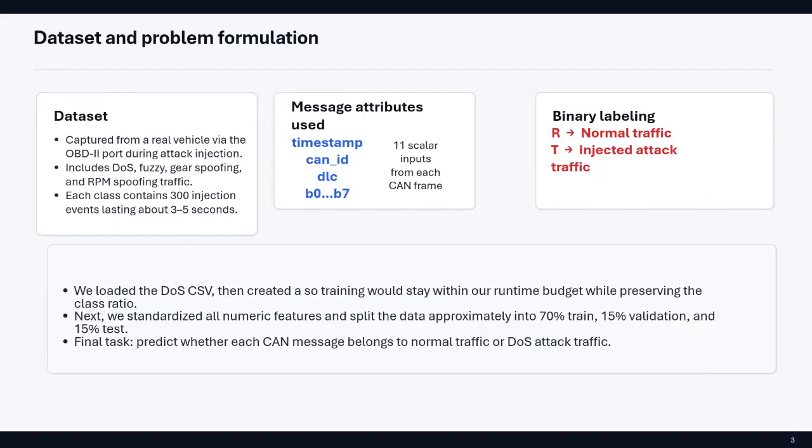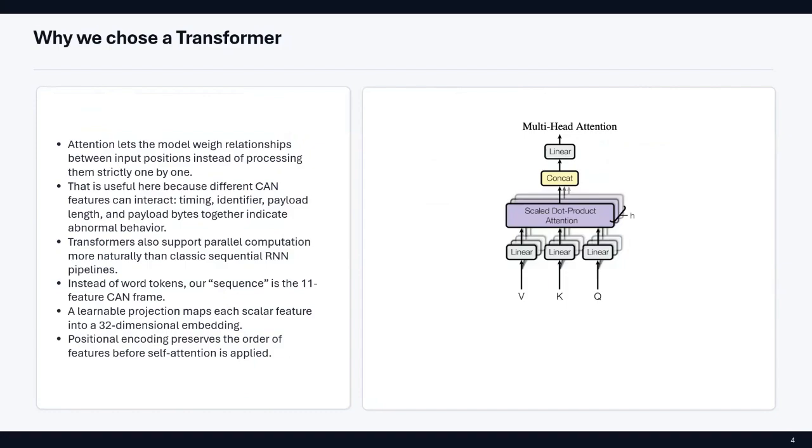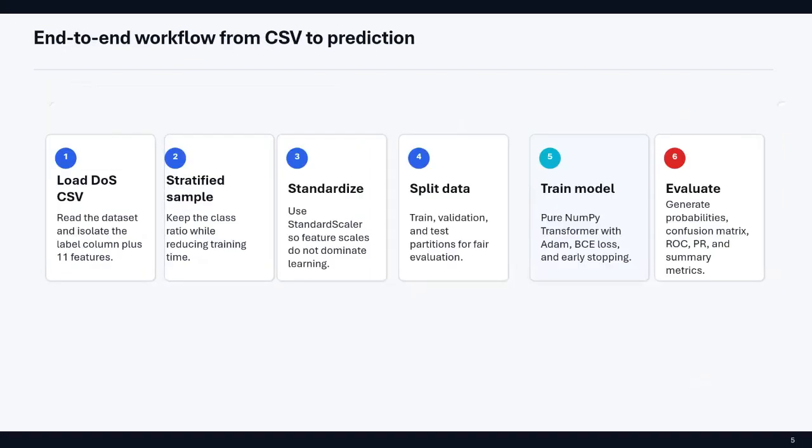We used a real world dataset called the vehicle CAN traffic. Each sample contains a timestamp, CAN ID, data length, and the payload bytes. We process this data by cleaning and standardizing it, splitting it into training, validation, and testing datasets, and converting it into a form suitable for the machine learning model to understand. Then we classify each message as normal traffic or attack traffic.